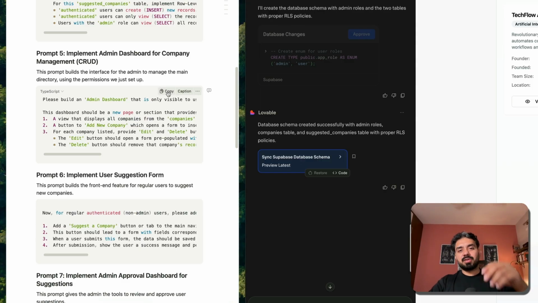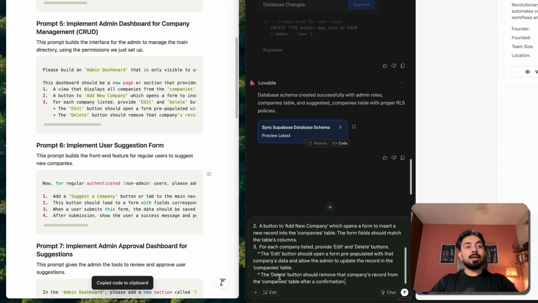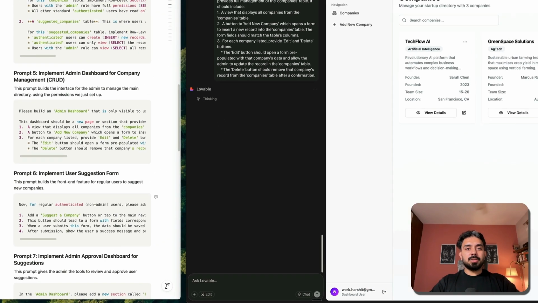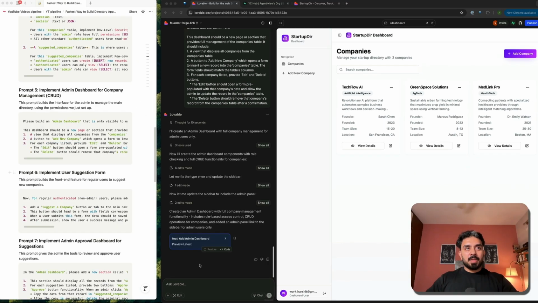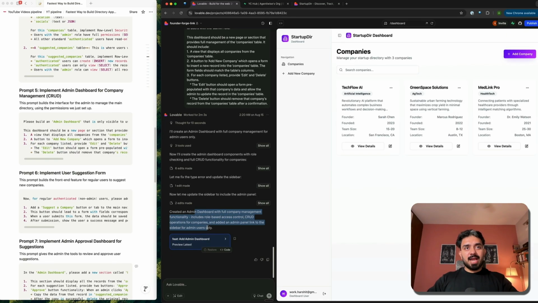Because with directory applications, you need that sort of capability because you are the owner who should be able to do that pretty easily. Although you can go into Supabase and in your table editor also you can delete or add rows. So I'll just copy this and paste it here. It'll implement the admin functionality. Great. So we have the admin dashboard with us. Created this admin dashboard, full company management with CRUD capability.